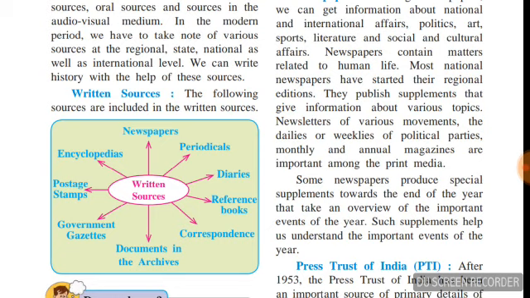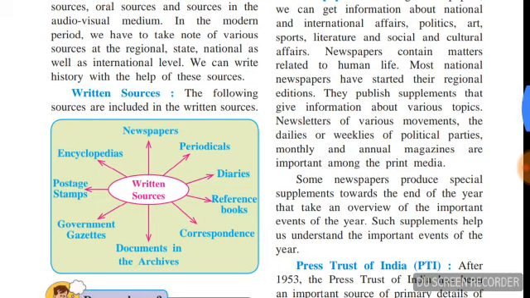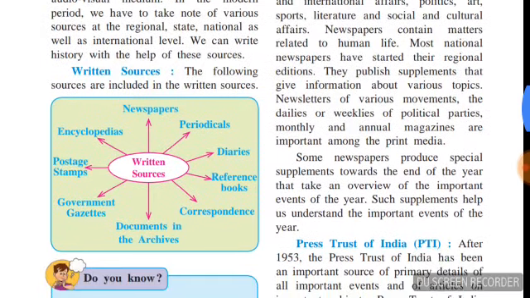In the modern period, we have to take note of various sources at the regional, state, national, as well as international level. Regional sources means based on the regional level, a region. State means based on state level. National means based on a nation level. And international means based internationally, that is, in the whole world. We can write history with the help of these sources. First only I have told you that on the basis of these sources we can write history.